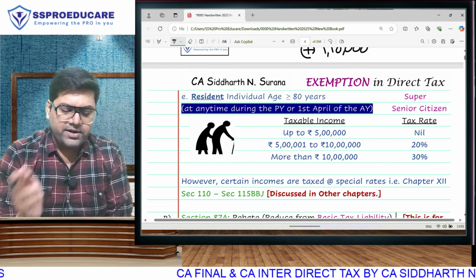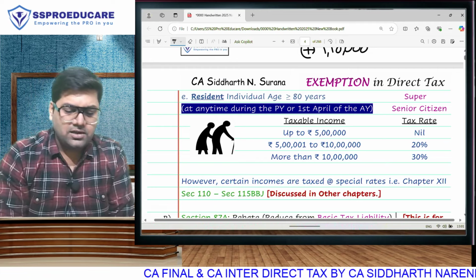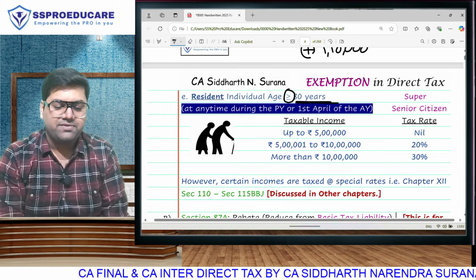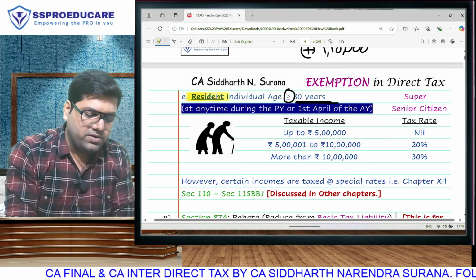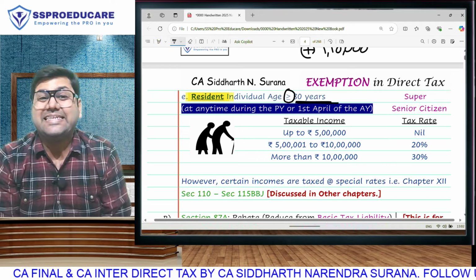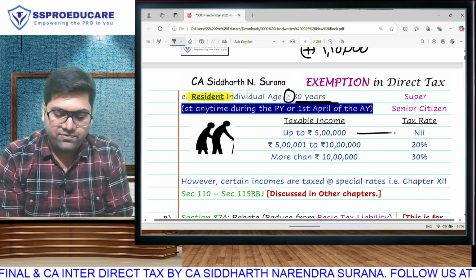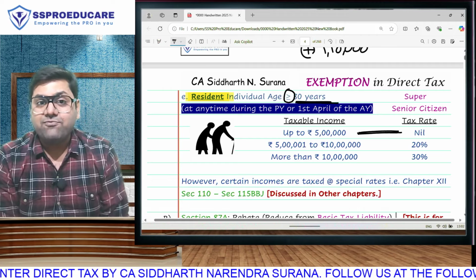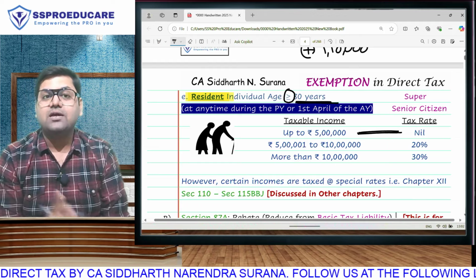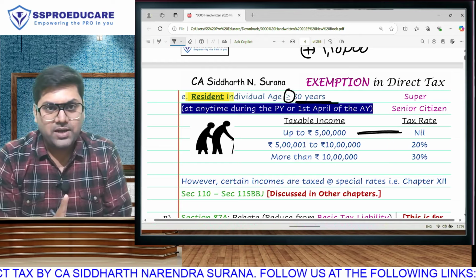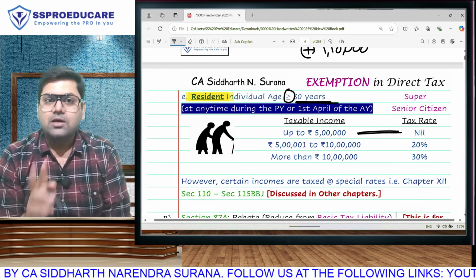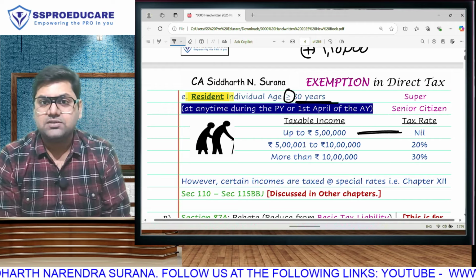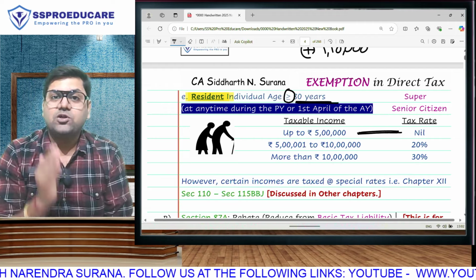In the old regime, for individuals there is yet another category. If you are 80 years and above, exact 80 will also be covered here. 80 and above. Once again, only and only if you are a resident. We call them resident super senior citizen, where we will give you further basic exemption limit. You will not be having any tax up to income of rupees 5 lakh. So basic exemption for category 1 is 250, which is also applicable for non-residents, which is also applicable for HUF, AOP, BOI, AJP. Basic exemption for category 2 individual is 3 lakh, and basic exemption for category 3 individual is 5 lakh. However, for falling in category 2 and 3, you have to be a resident.